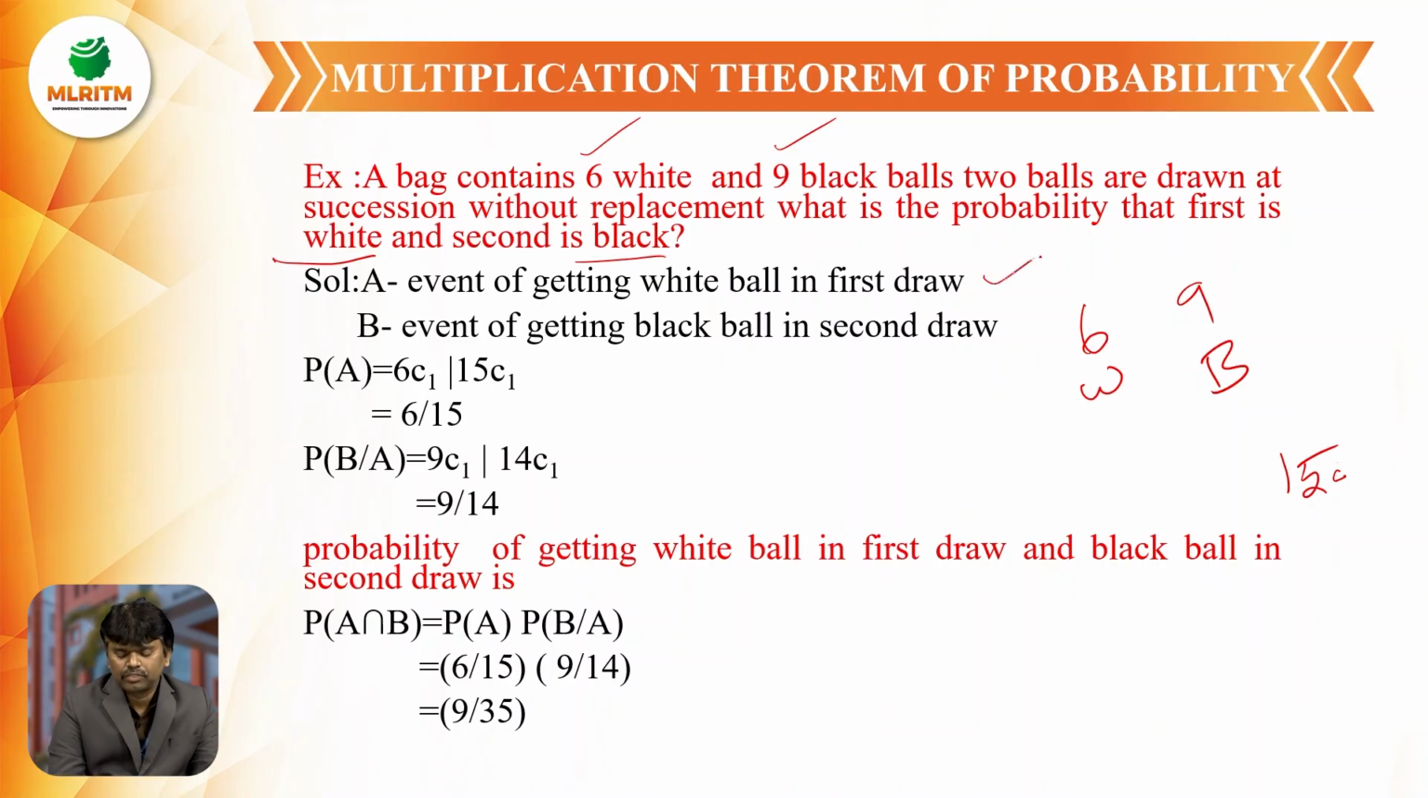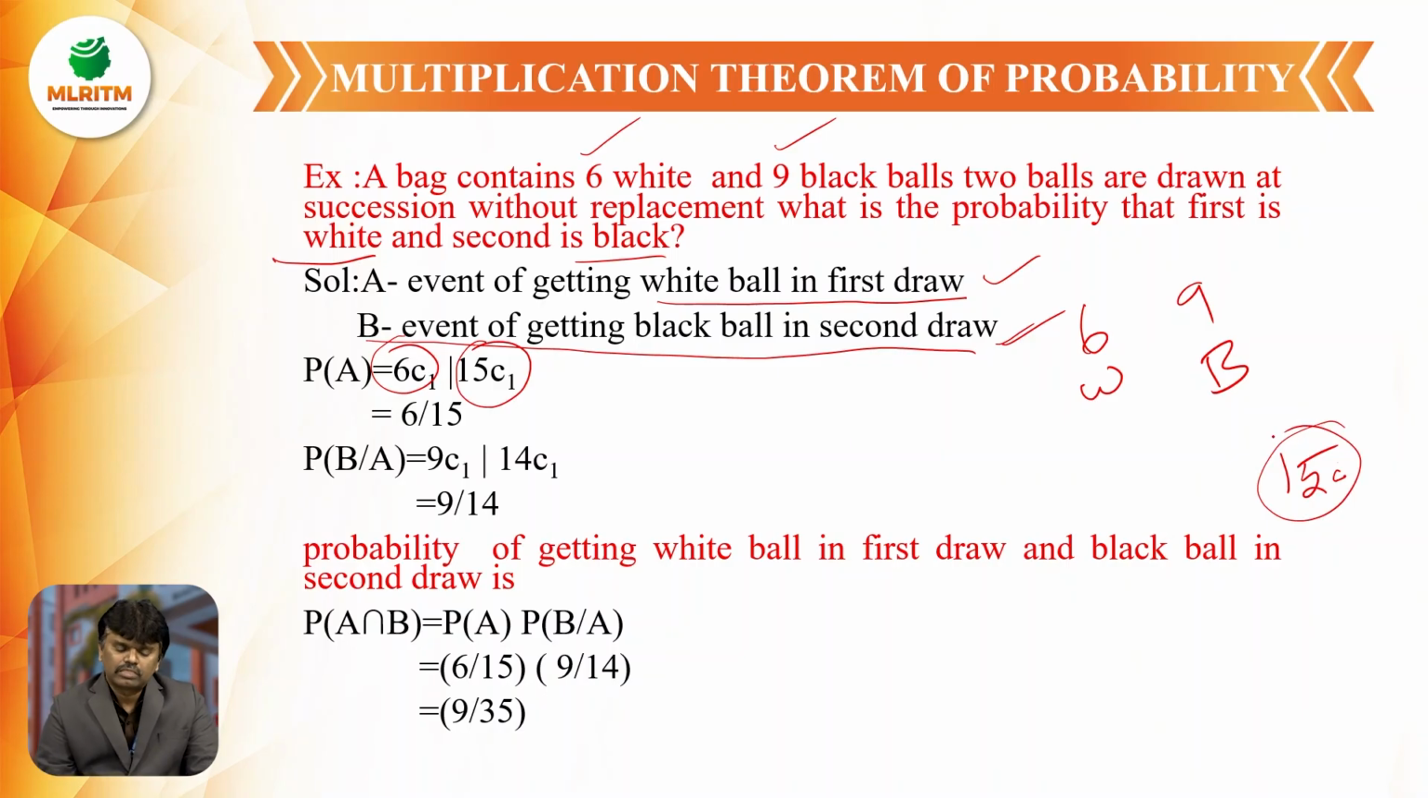So here I am having two events. I am assigning the two events. A is the event of getting a white ball in the first draw. B is the event of getting a black ball in the second draw. First I am taking one white ball from the bag. So out of 6 white balls, I am taking only one. That means 6C1 by 15C1, where 15 is the total number of balls. From the total number of balls in the bag, I am taking one ball. That means 6C1 by 15C1.